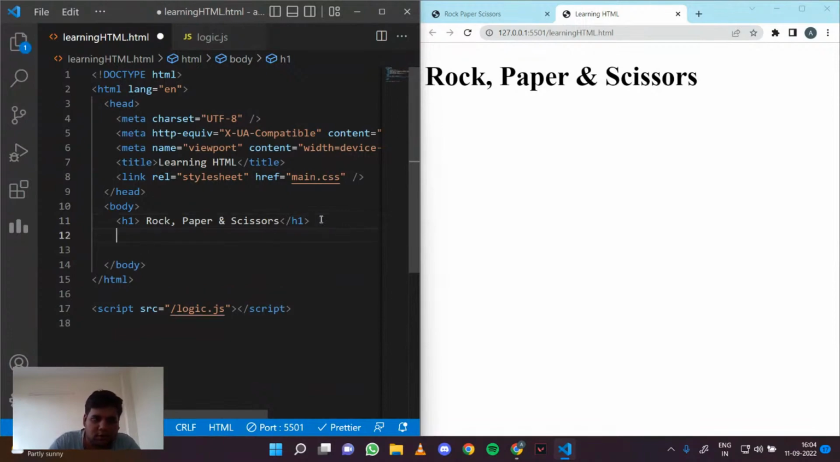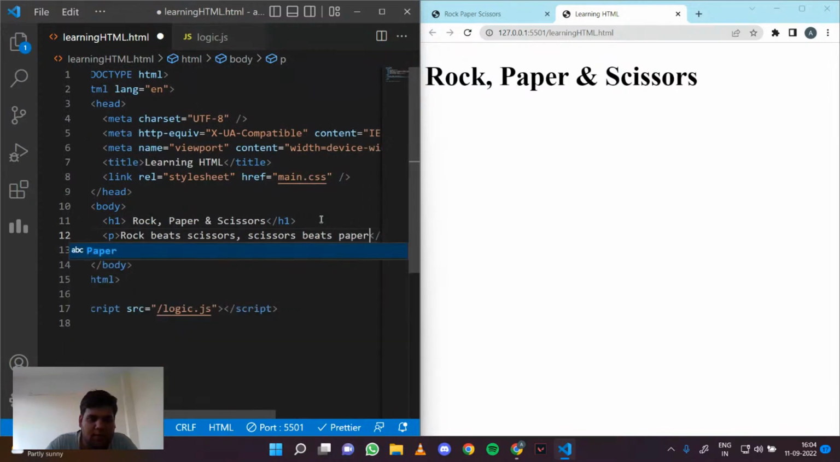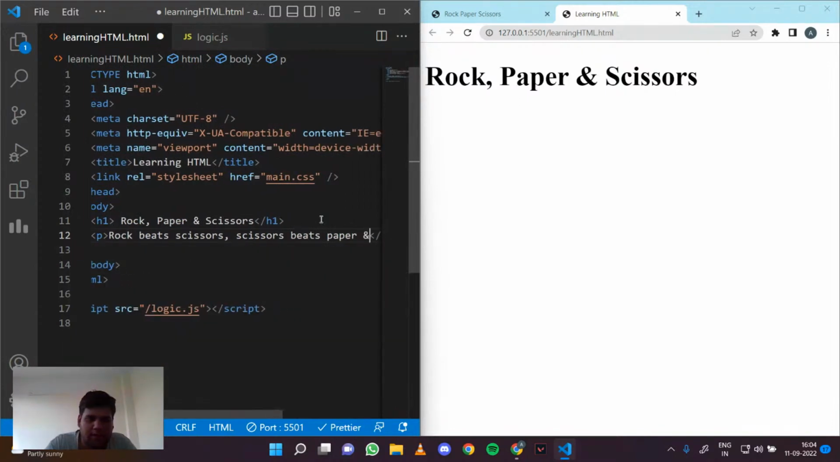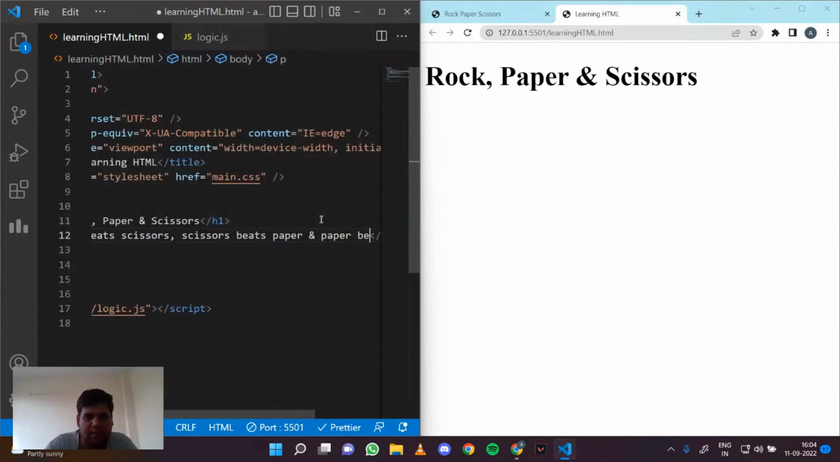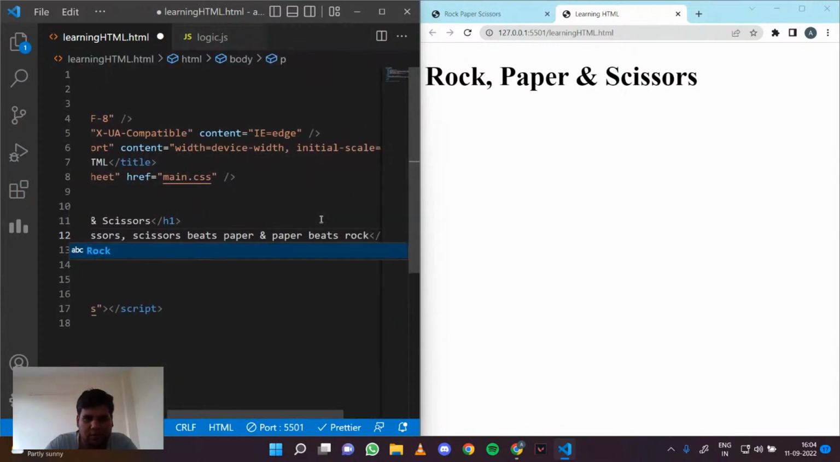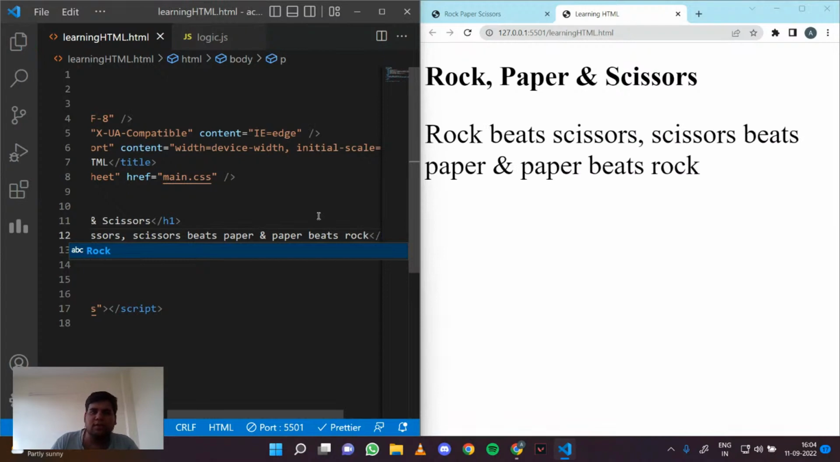And now we want the rules part. So let's say paragraph. Rock beats paper. Sorry, rock beats scissors. Scissors beats paper, and paper beats rock. So you can see that we got a paragraph as well.